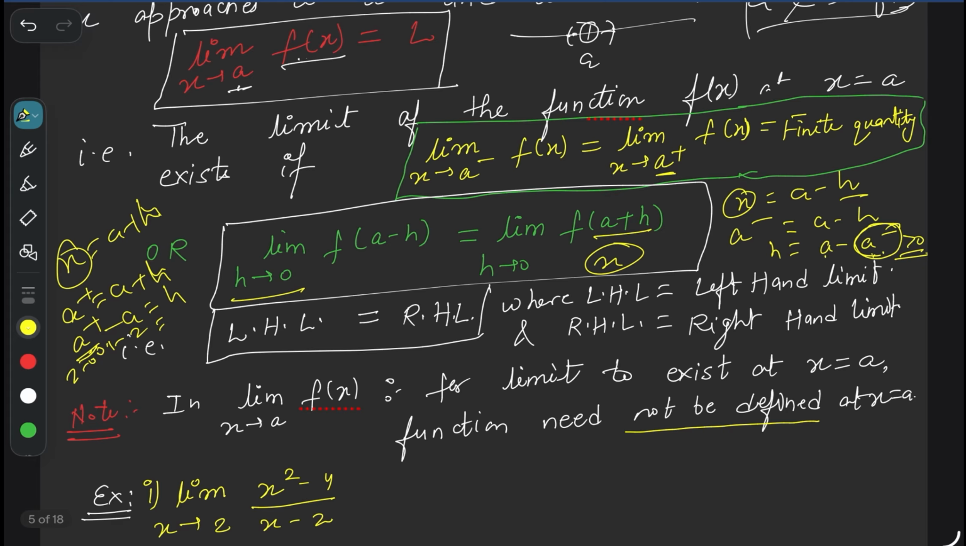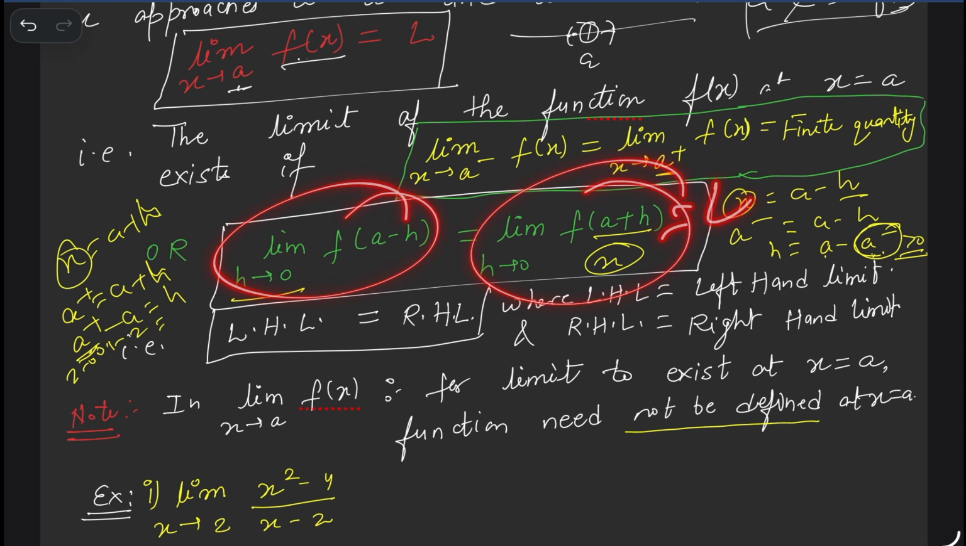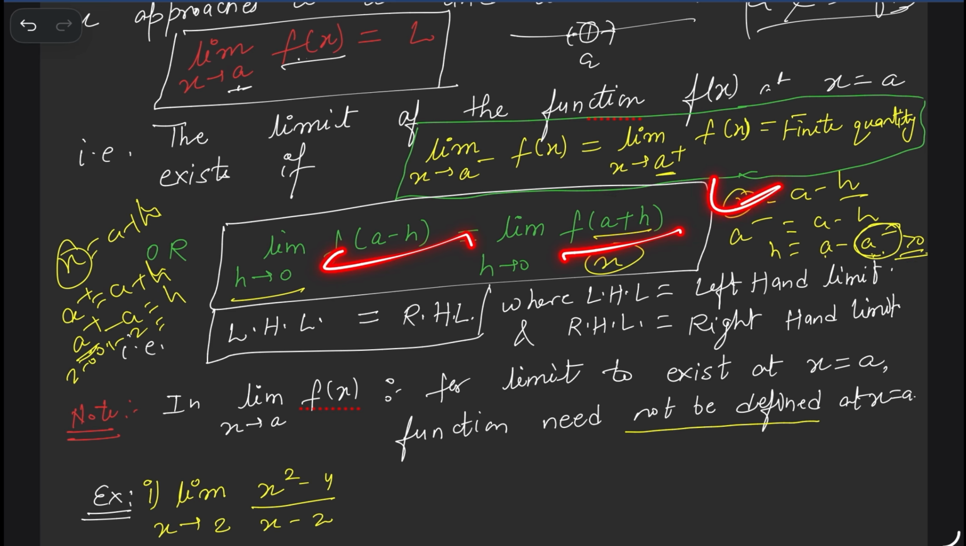When left hand limit is equal to... this one is known as left hand limit, this one is known as right hand limit. If left hand limit equals right hand limit, we call it as limit exists and equal to whatever number both are equal to. So suppose both are equal to L. So left hand limit equals right hand limit equals L, then the limit exists and equals L.